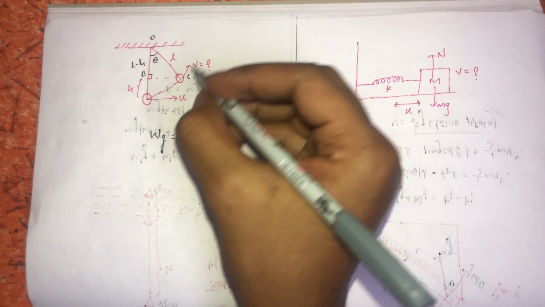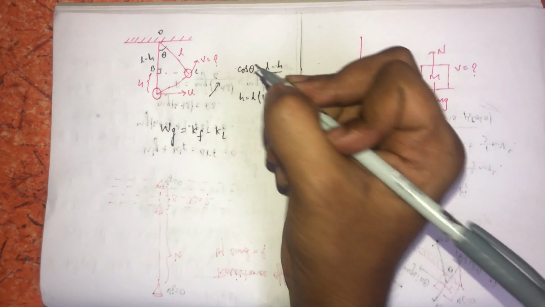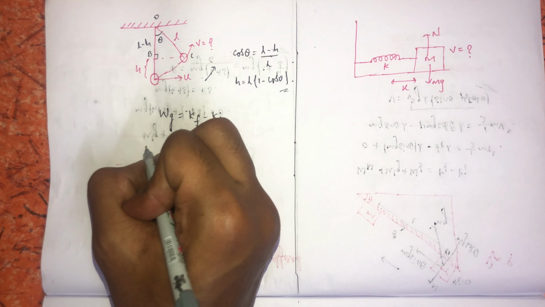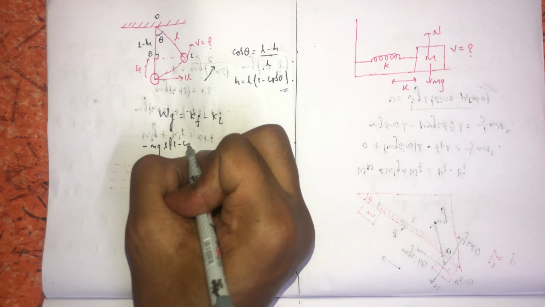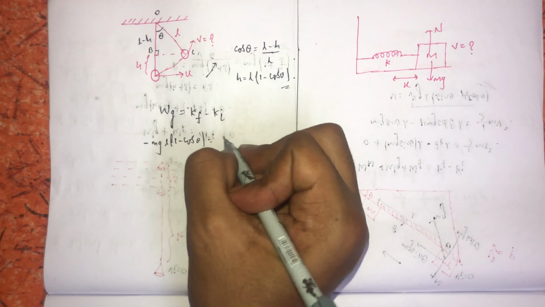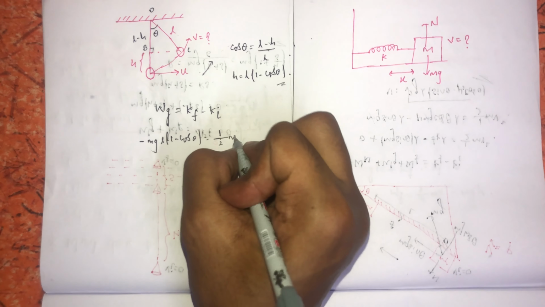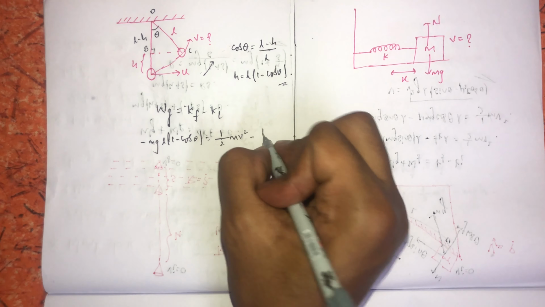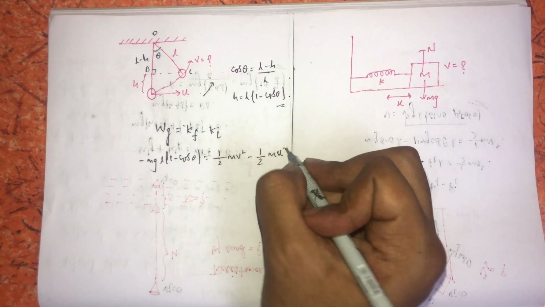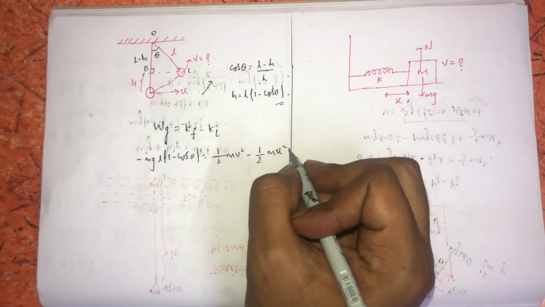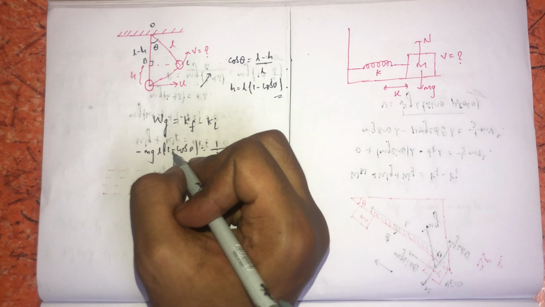Then work done by the gravitational force: as the gravitational force always acts towards the downward direction, and here the displacement is made towards the upward direction, it will be minus mgL times (1 minus cos theta), equal to half mv square minus half mu square, where the final velocity is v and the initial velocity is u. Then the mass will get cancelled.